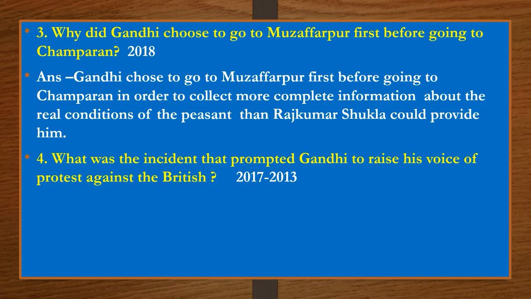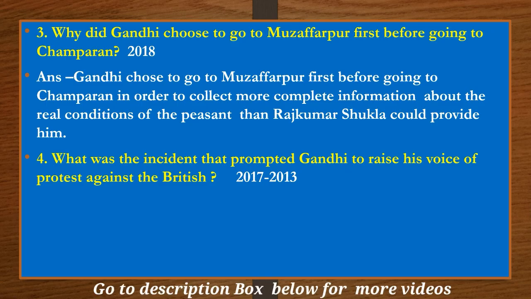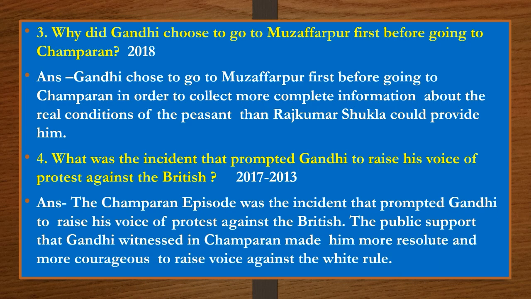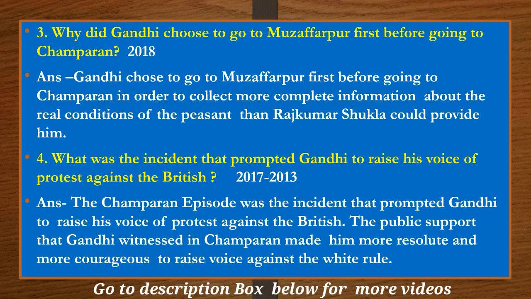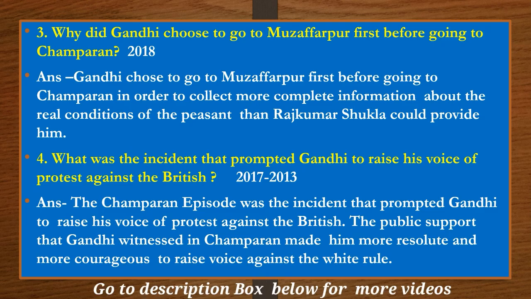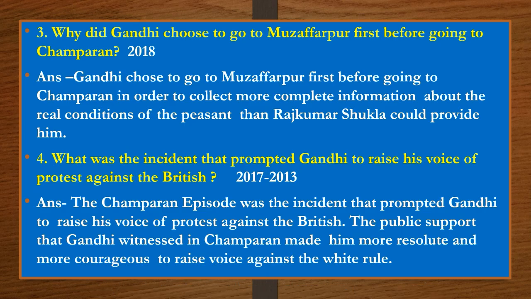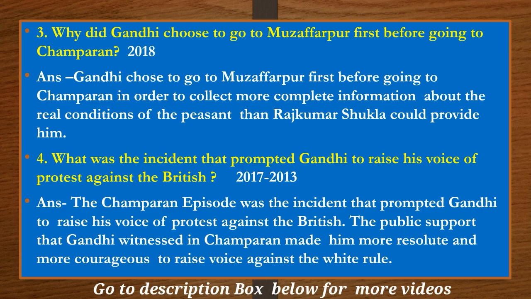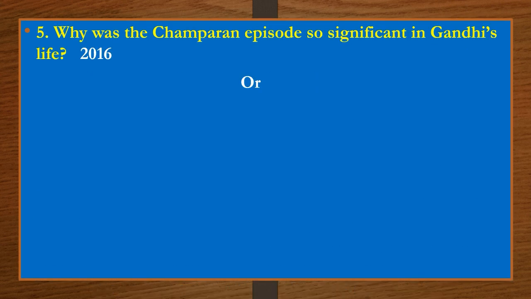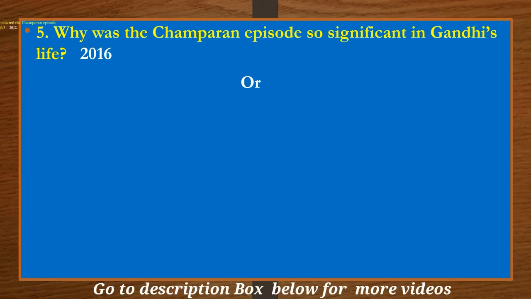What was the incident that prompted Gandhi to raise his voice of protest against the British? The Champaran episode was the incident that prompted Gandhi to raise his voice of protest against the British. The public support that Gandhi witnessed in Champaran made him more resolute and more courageous to raise voice against the white rule.